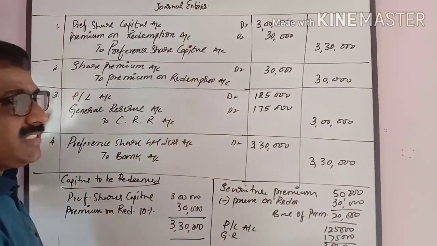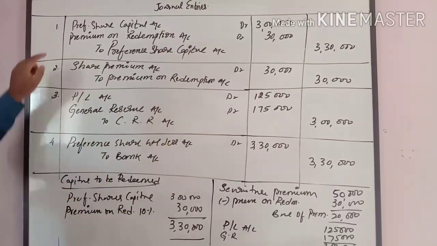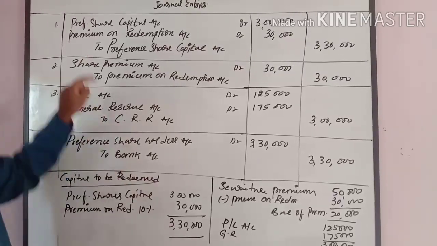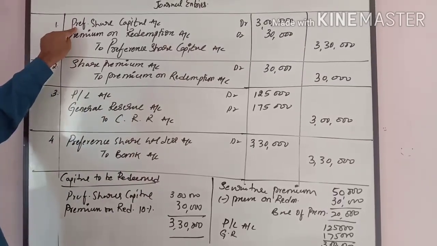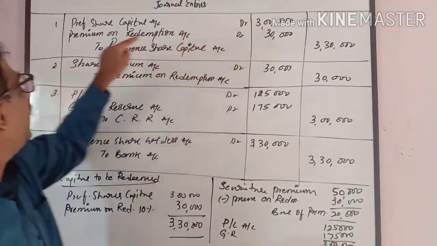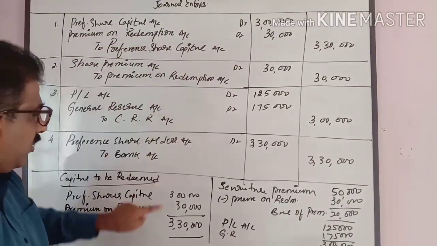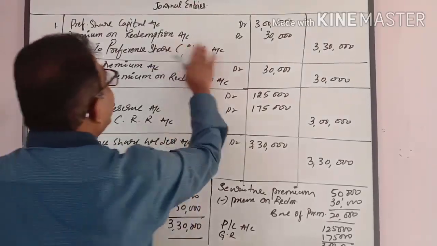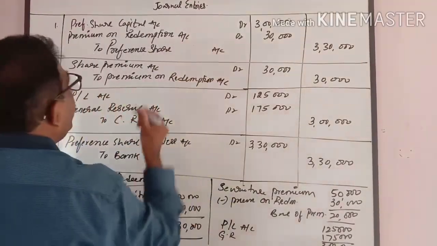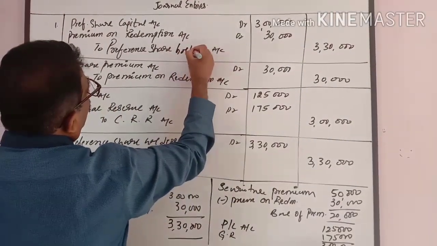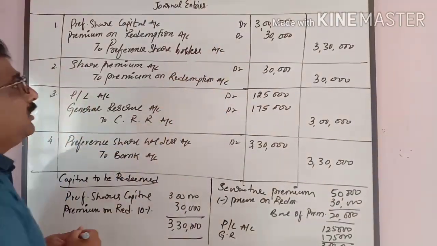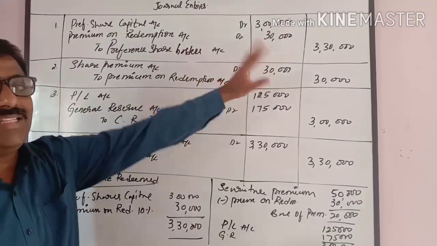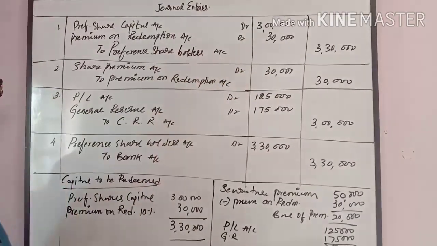Now let us take the journal entries here. First one, amount payable 3,30,000. For that I pass the entry. Preference share capital account debit 3 lakhs, premium on redemption account debit 30,000, to preference shareholders account. The amount payable to preference shareholders is 3,30,000 together with premium.